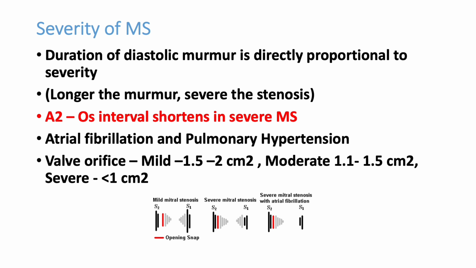A2 to opening snap interval, if it is shorter, then the stenosis is severe. You can see the picture here. If atrial fibrillation or pulmonary hypertension, both complications of mitral stenosis, are present, the lesion is very severe. Then echo can be done. It can be graded into mild, moderate and severe. Associated MR also can be picked up by echo. If MR is predominant in a patient who has MS, the first heart sound will be soft.